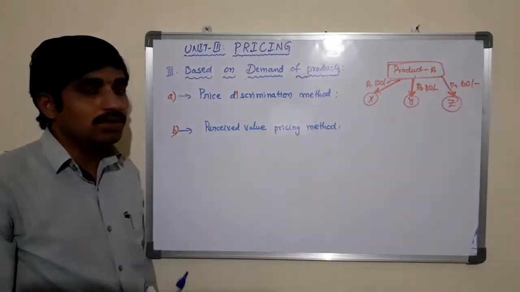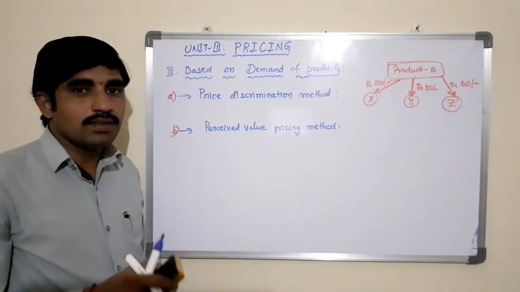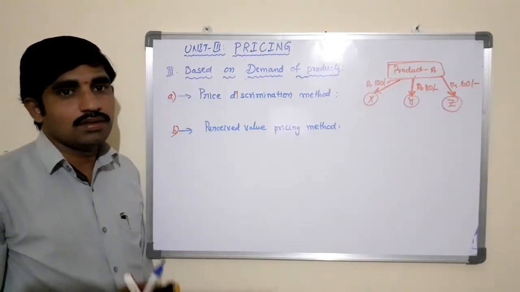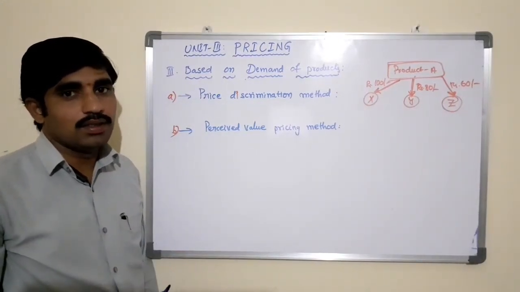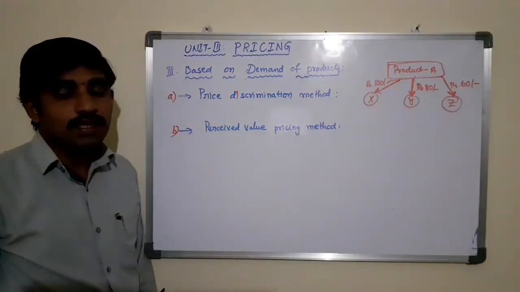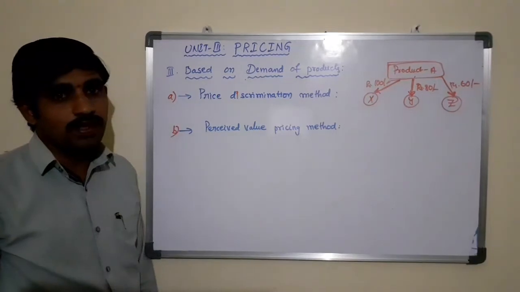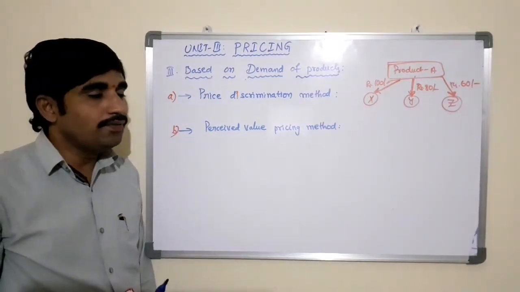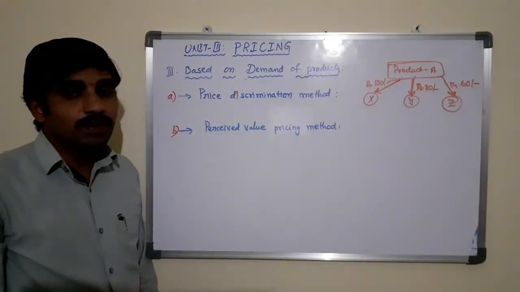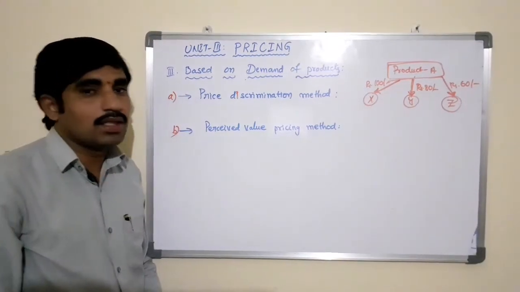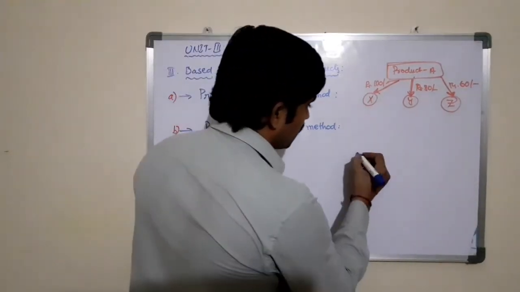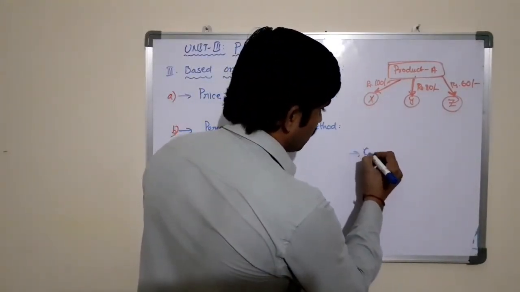Here a firm uses its discretion to charge different customers differently. It is also called the differential pricing method. So customer profiles can be separated on the basis of customers' requirements.